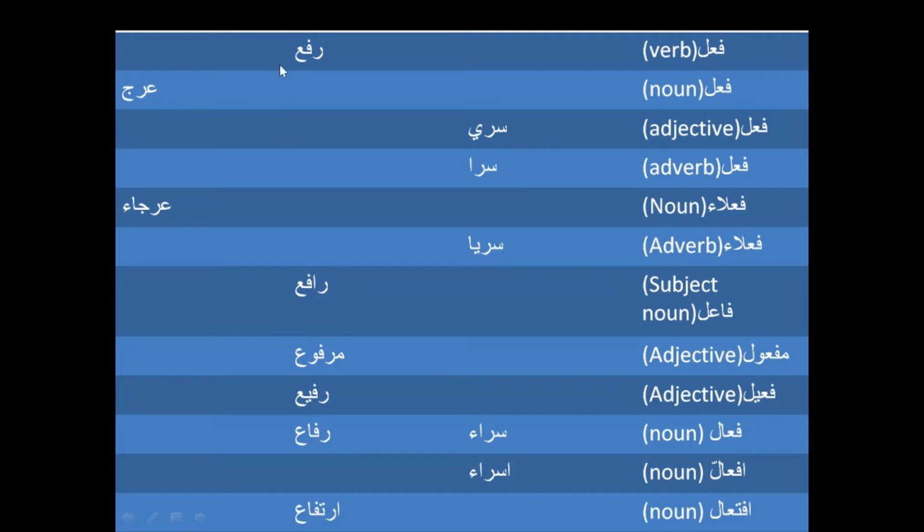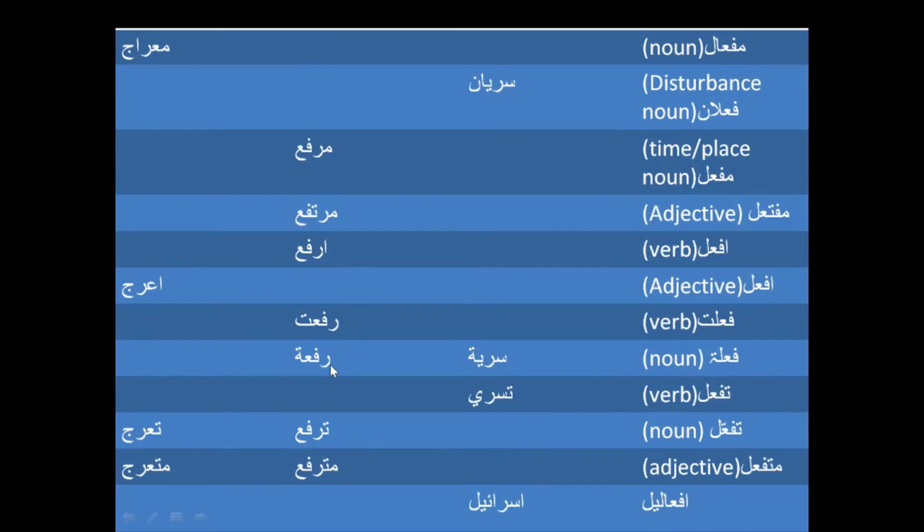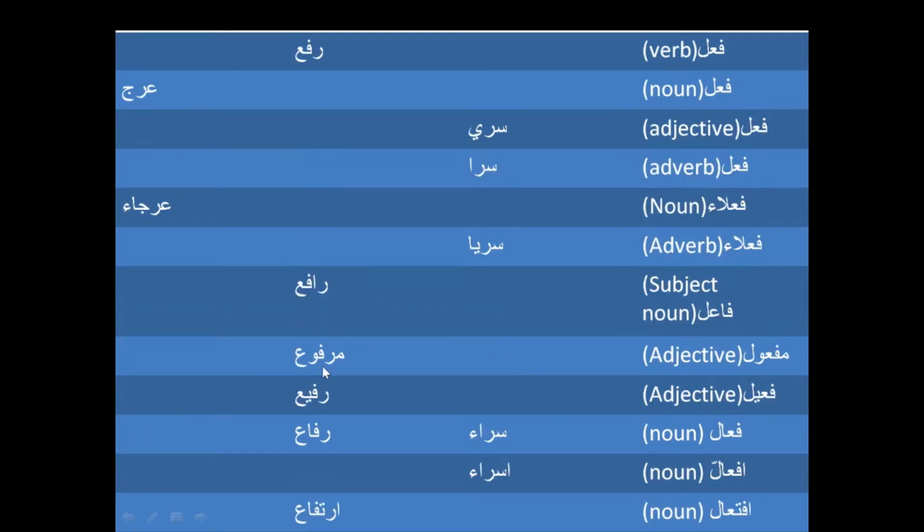And then on the next scale, Fa'il, we put an alif between fa and ayn, and Rafa becomes Rafi as a subject noun. And the next scale is Maf'ul. Rafa would become Marfu, and Marfu is something which is elevated or lifted.